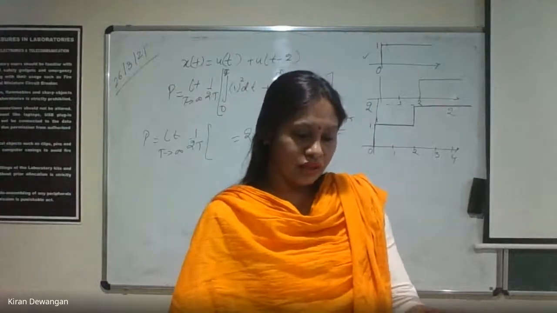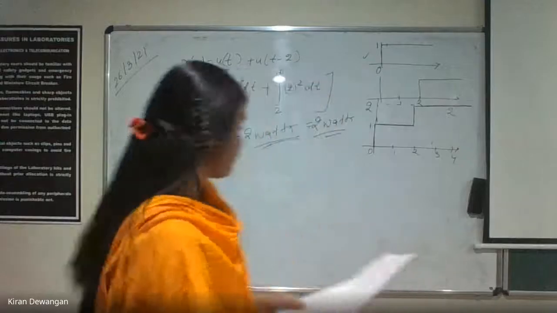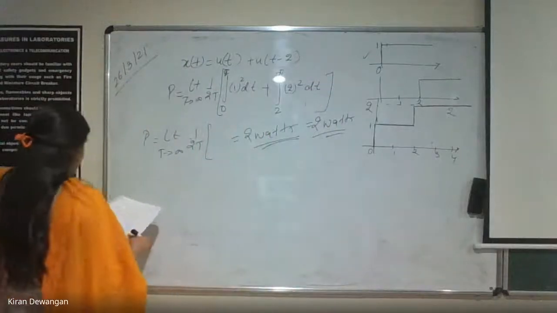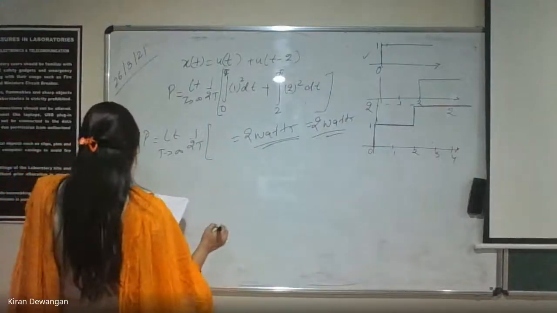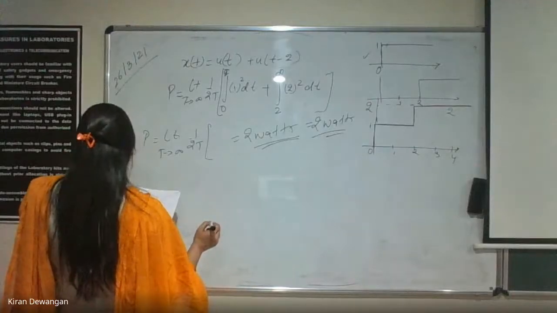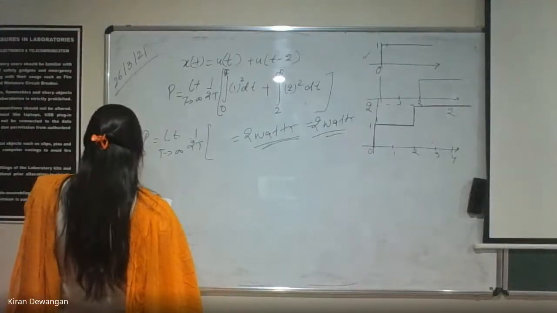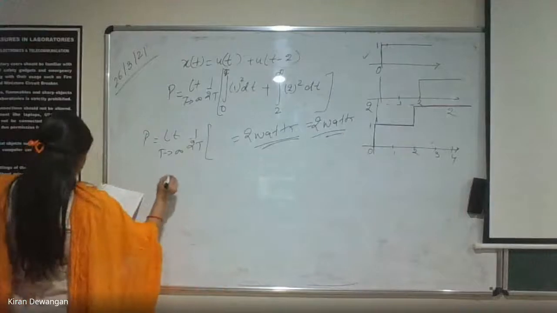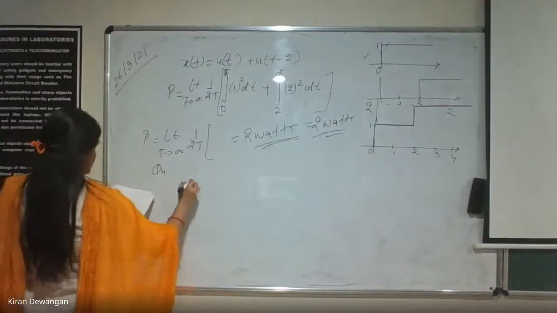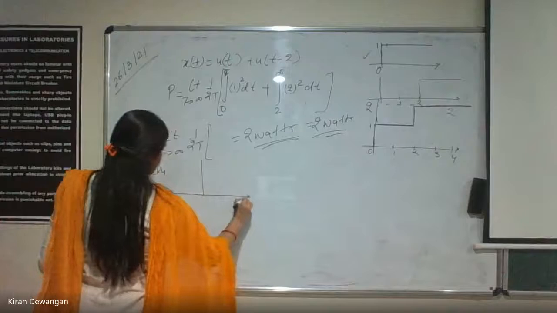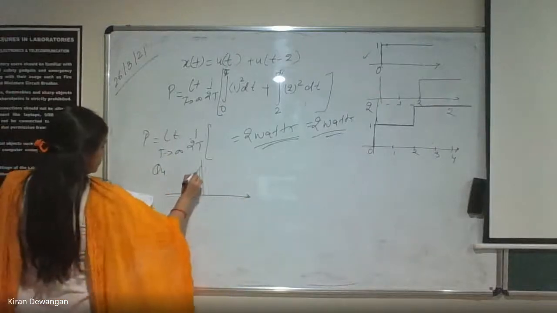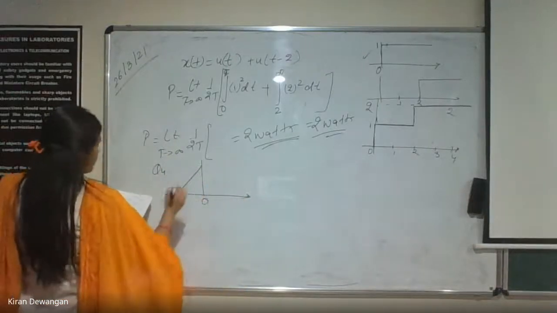Now we have another question. Find the energy of the signal. This is 0.